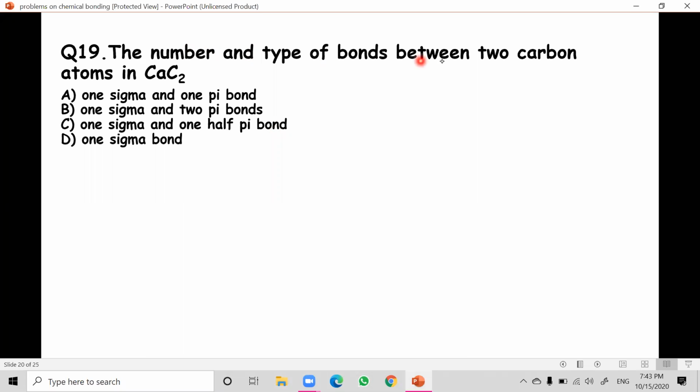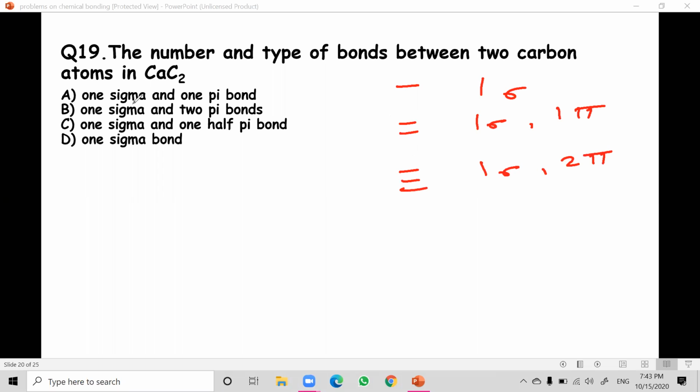The number and types of bonds between two carbon atoms in CaC2 is very, very important. This type of question is important. Sigma bond, pi bond: how to calculate sigma bonds and pi bonds? Let me write it here clearly so you can understand easily. Again, recapping: for a single covalent bond, we have 1 sigma bond. For a double covalent bond, we have 1 sigma, 1 pi. This I have already explained in the lectures. For a triple covalent bond, we have 1 sigma, 2 pi.